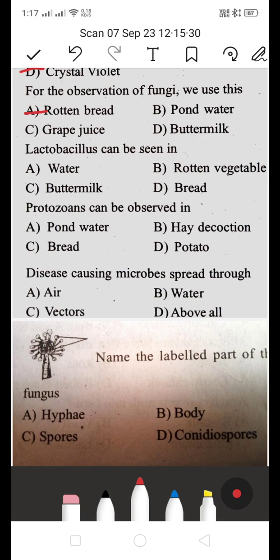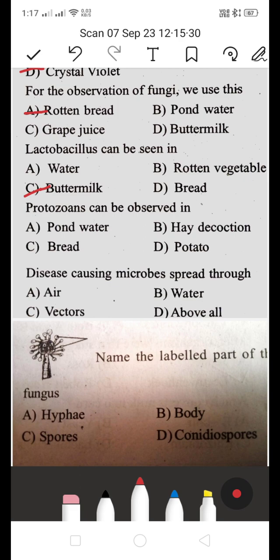Next, Lactobacillus can be seen in A water, B rotten vegetable, C buttermilk, or D bread? Lactobacillus can be seen in buttermilk. We can see Lactobacillus in buttermilk. So C is the right answer.